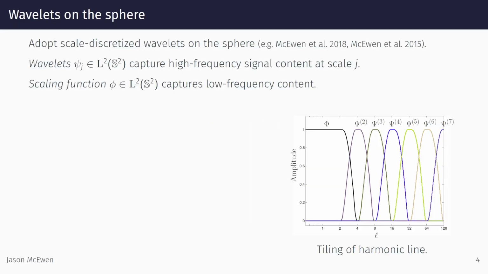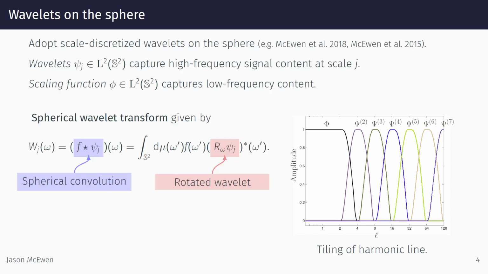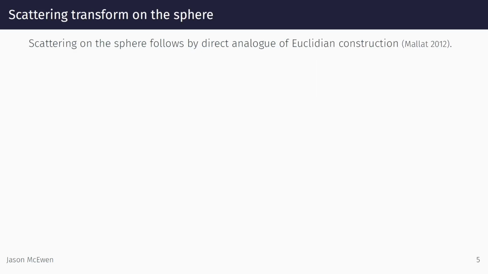To construct scattering networks, we adopt spherical scale-discretized wavelets, where the wavelets are constructed through a tiling of the spherical harmonic line. The wavelet transform is simply given by the spherical convolution of the signal and wavelet. We leverage fast algorithms to compute the spherical wavelet transform efficiently. With a suitable spherical wavelet transform in hand, the construction of the scattering transform on the sphere follows by direct analog of the original Euclidean construction proposed by Mallat.